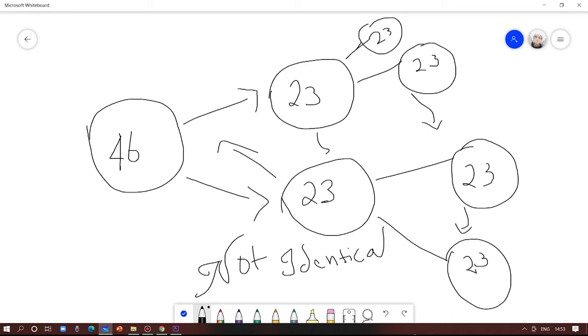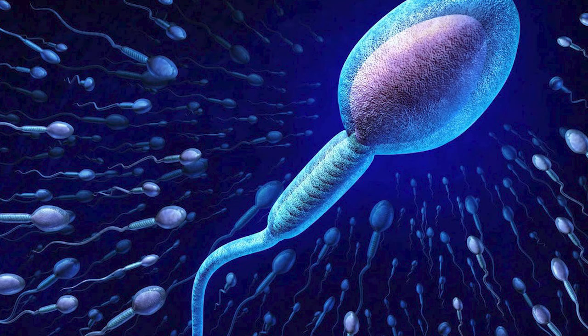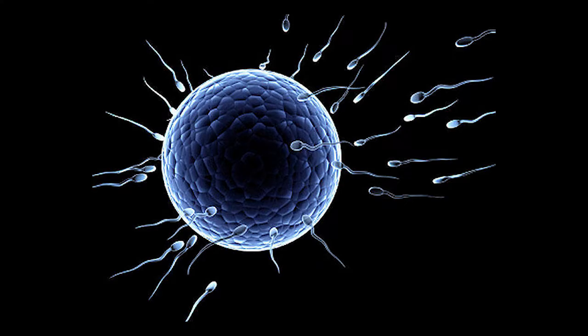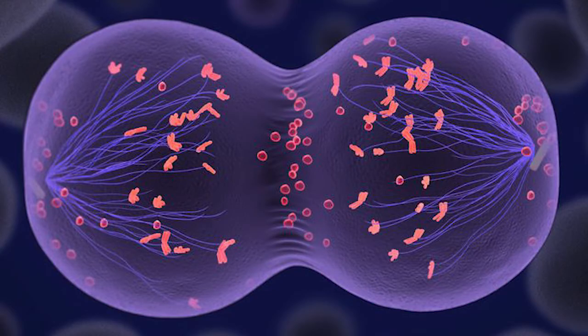So the mother cell will try to produce as many daughter cells with variation as possible, and it will reduce the number of chromosomes to 23 in the case of humans. From 46 to 23 it will reduce, and it will produce gametes. If it is a man, the man will have sperms. If it is a woman, the woman will have egg cells. So these are gametes, eggs and sperms. The production of gametes happens by meiosis. So let's see what happens in meiosis.